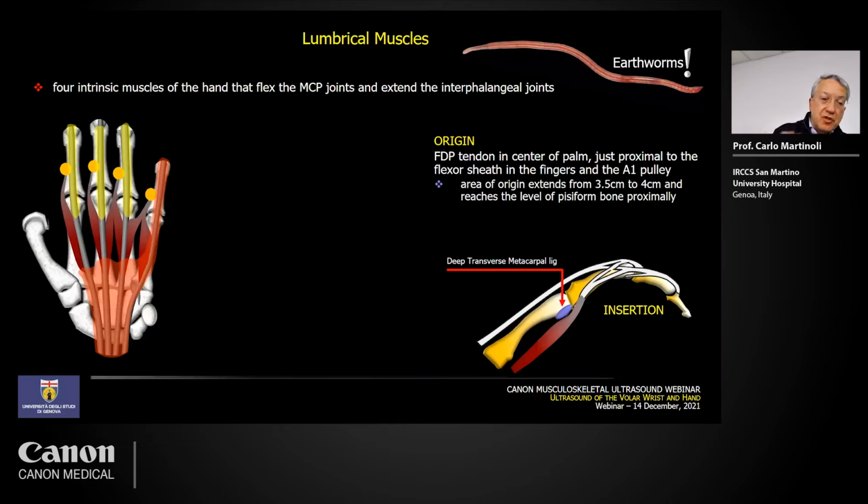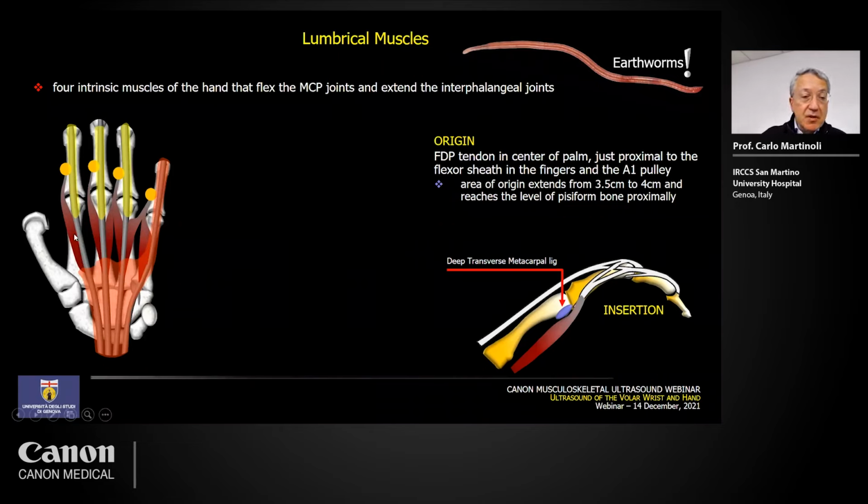And this is due to the shape of these muscles. They are very tiny, very slender, and they typically arise here from the tendons and insert on the radial side of the extensor hood. So they are located ventrally in the palm, so they should act as flexors, but the tendon migrates dorsally to reinforce the extensor hood.